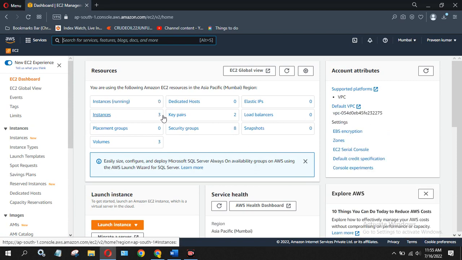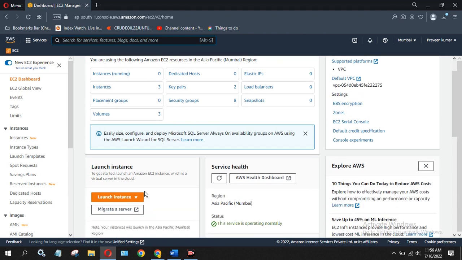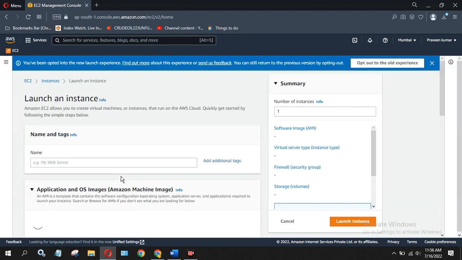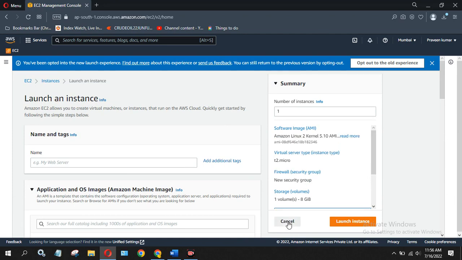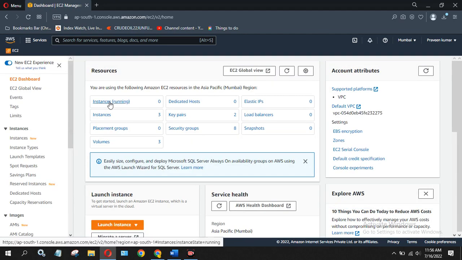I have already created 3 instances for myself. We will create a new instance over here. Once you create the instance, you can see your running instance over here. Once you come down, you can see Launch instance. To get started, launch an Amazon instance, which is a virtual server in the cloud. Launch instance. This is the first way to create an instance. Let me show you the second way. I'm cancelling it. For the second way, go to the running instances.